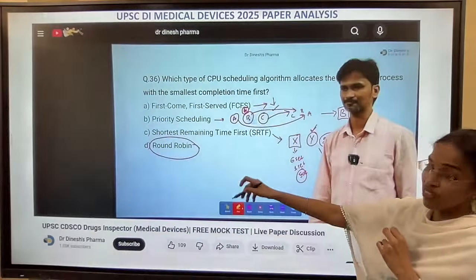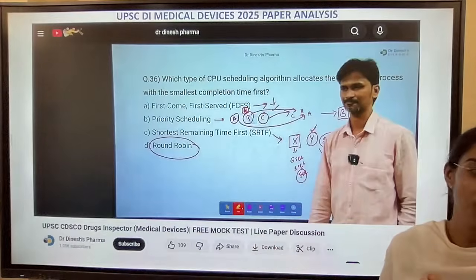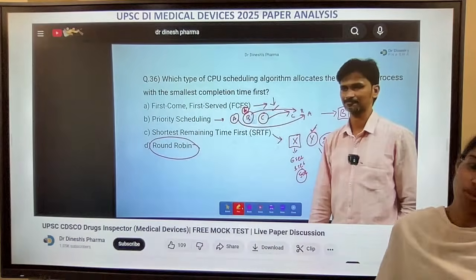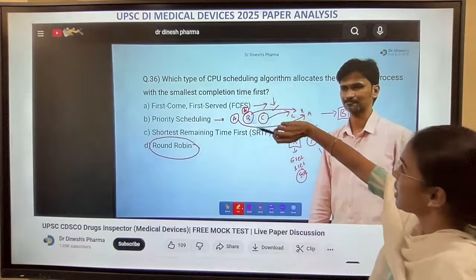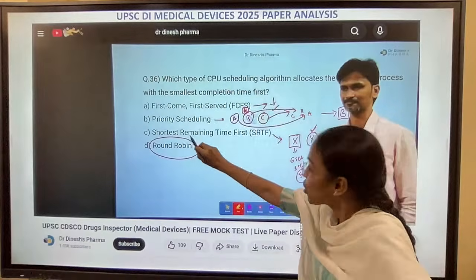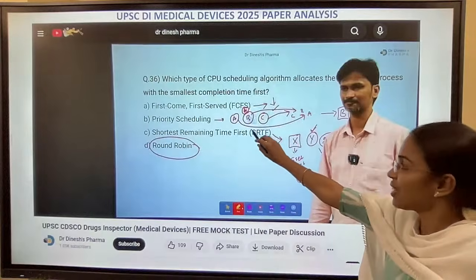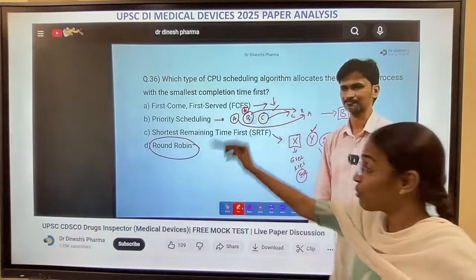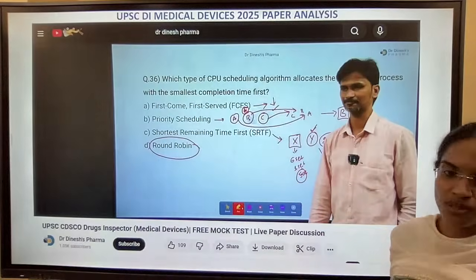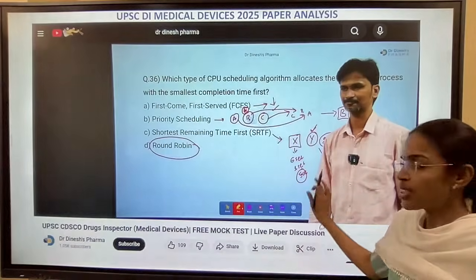We were discussing this question in our previous mock test also. This question on the CPU scheduling algorithm has appeared in our previous mock test. Smallest completion time, that is shortest time remaining, was a different answer, but at that time sir was also explaining about round robin and first come first served. So the answer is round robin scheduling, right?